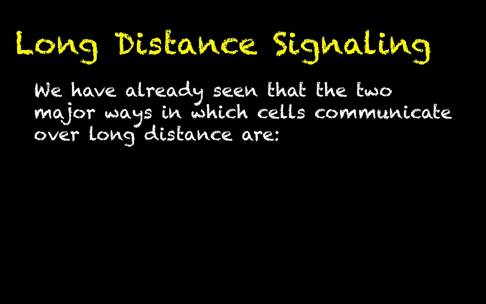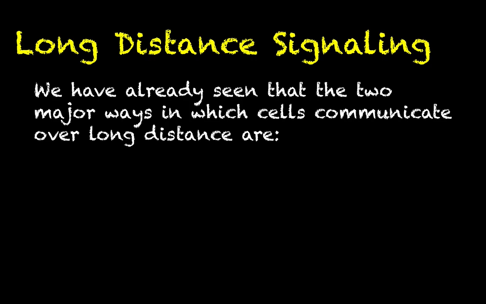So we've already spent some time in our previous few videos talking about concepts associated with cell-to-cell communication, whether that communication is over a short distance or over a long distance. We saw a couple of common threads being that cells communicate with each other by sending messages in the form of signaling molecules across, again, either a short or a long distance, and those signaling molecules bind to protein receptors on or in the target cells.